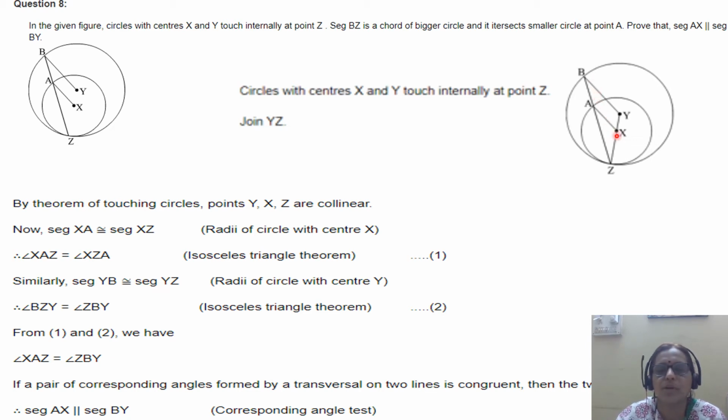Therefore from the above two equations, angle XAZ is congruent to angle YBZ. So a pair of corresponding angles formed by a transversal on two lines is congruent. Then AX is parallel to BY. Segment AX is parallel to segment BY because of these corresponding angles, by the corresponding angle test for parallel lines.